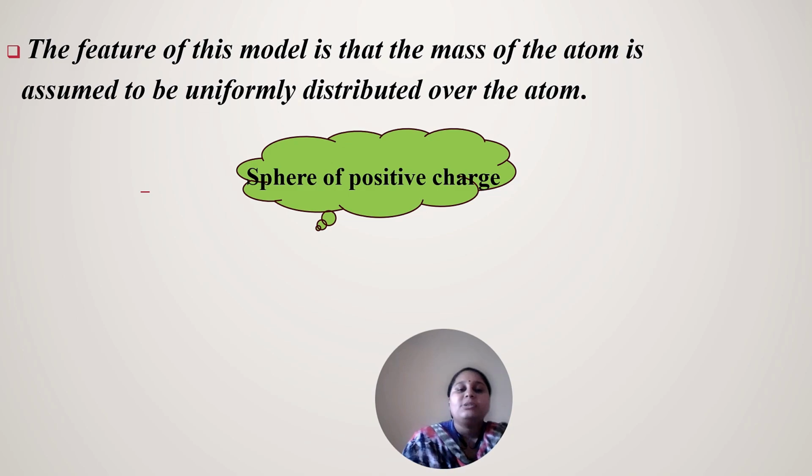The feature of this model is that the mass of the atom is assumed to be uniformly distributed over the atom. So the mass is uniformly distributed, this is the sphere of positive charge, whereas the negatively charged particles, the electrons, are embedded in it.